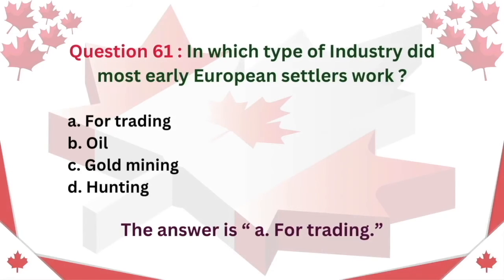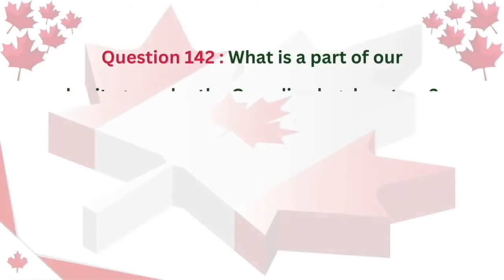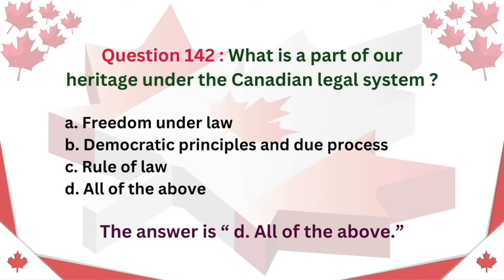Question 61. In which type of industry did most early European settlers work? A. Fur trading. B. Oil. C. Gold mining. D. Hunting. The answer is A. Fur trading. Question 142. What is a part of our heritage under the Canadian legal system? A. Freedom under law. B. Democratic principles and due process. C. Rule of law. D. All of the above. The answer is D. All of the above.